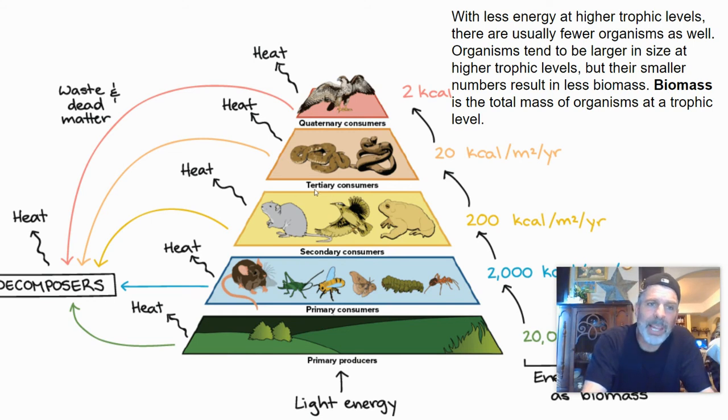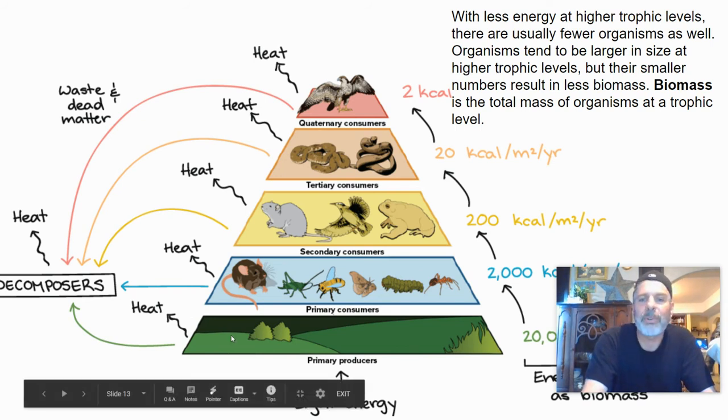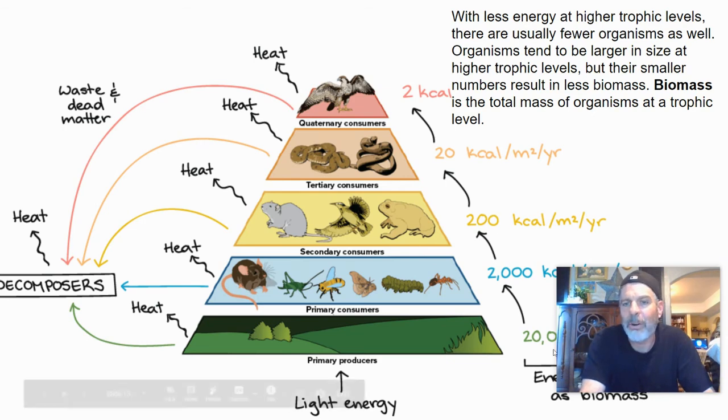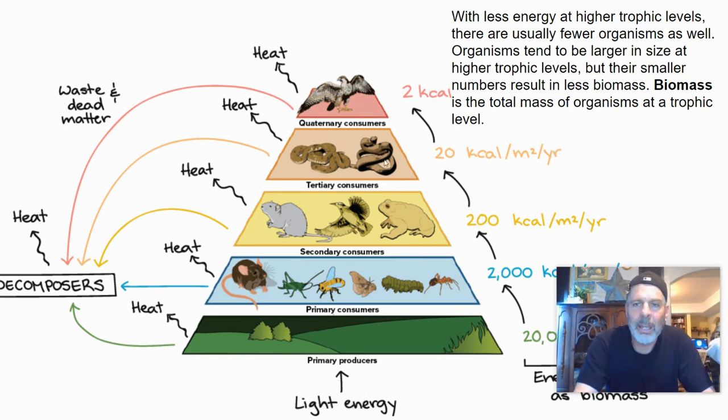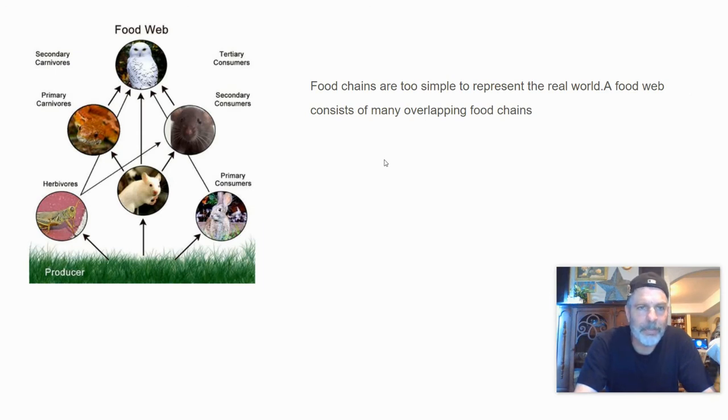But one thing I like about this one is the way that it was interacted with, where we have heat, expressing why we have the 10% rule. And then over here, we can see the numbers, how we just keep losing zeros as we move up the pyramid in terms of the amount of kilocalories available for the next energy level.